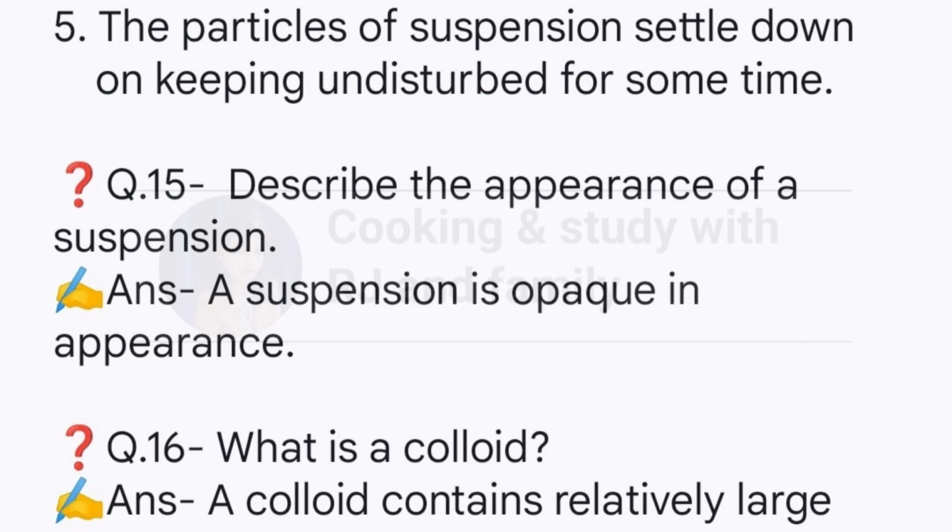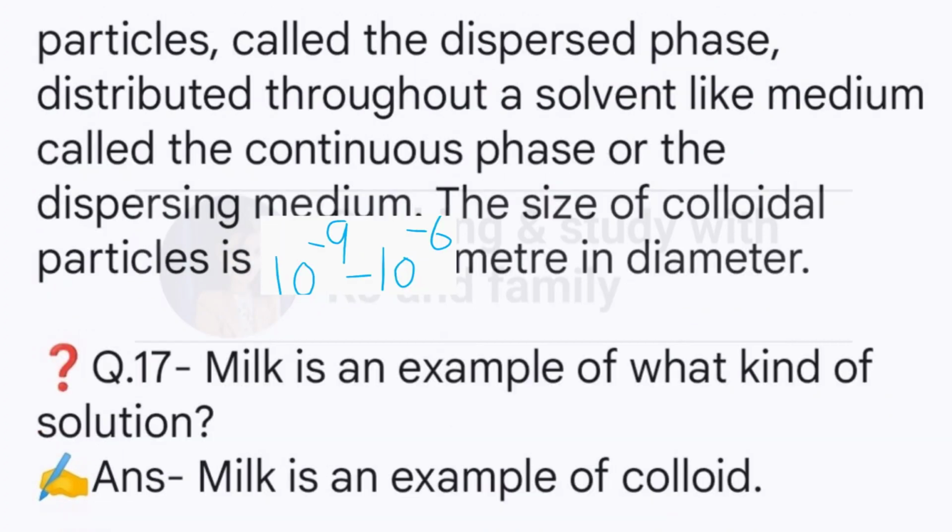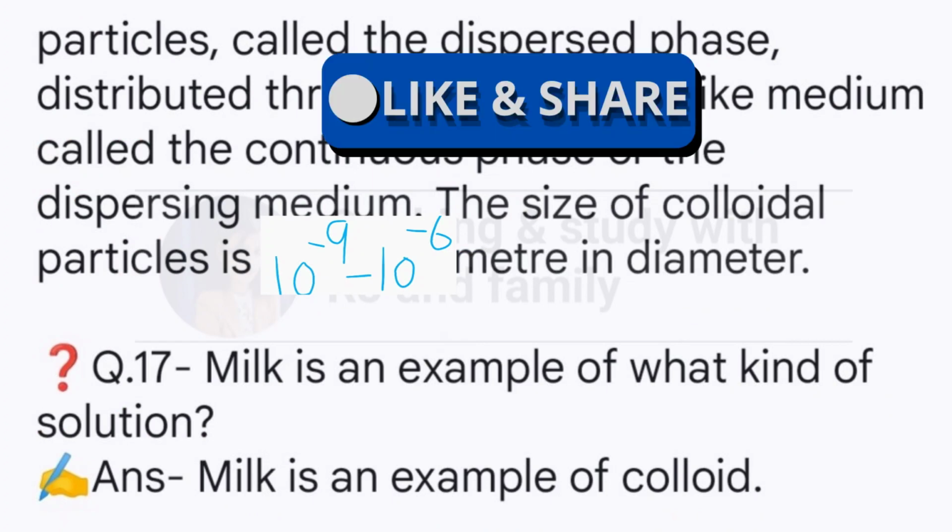Question 15: Describe the appearance of a suspension. Answer: A suspension is opaque in appearance. Question 16: What is a colloid? Answer: A colloid contains relatively large particles, called the dispersed phase, distributed throughout a solvent-like medium called the continuous phase or the dispersing medium. The size of colloidal particles is 10 की power minus 9 to 10 की power minus 6 meter in diameter. Question 17: Milk is an example of what kind of solution? Answer: Milk is an example of colloid.